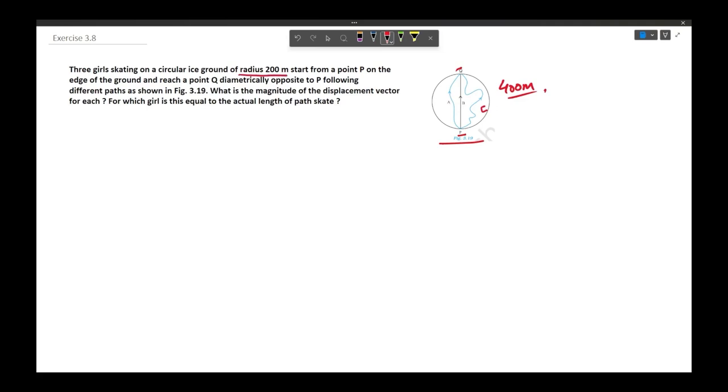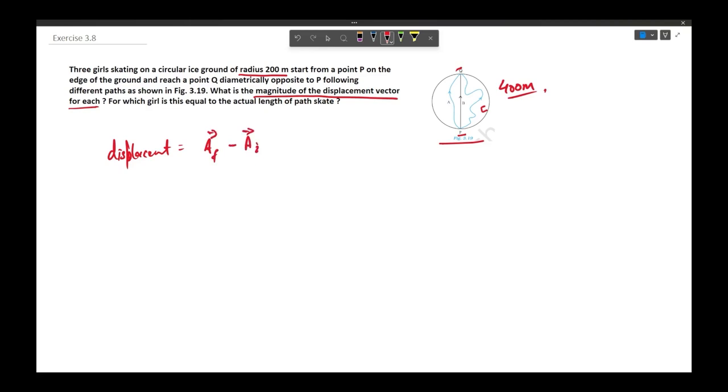Now we have to find the magnitude of displacement vector for each. We all know that displacement is equal to the final position vector minus the initial position vector. Let us assume that for A it is A final minus A initial.